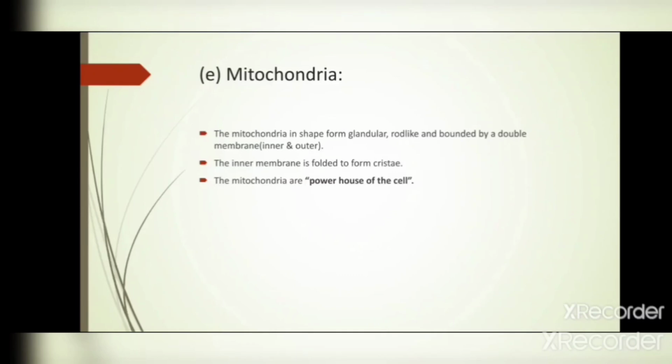The inner membrane is folded to form the cristae. We know the cristae are present in the mitochondria, but they are made only from the inner membrane of the mitochondria, and we also already know the mitochondria are called the powerhouse of the cell.